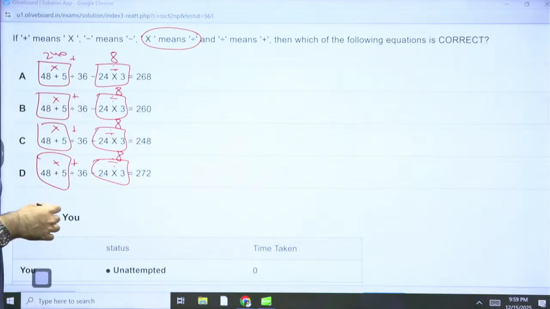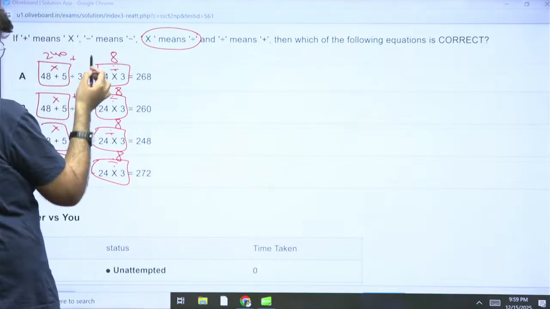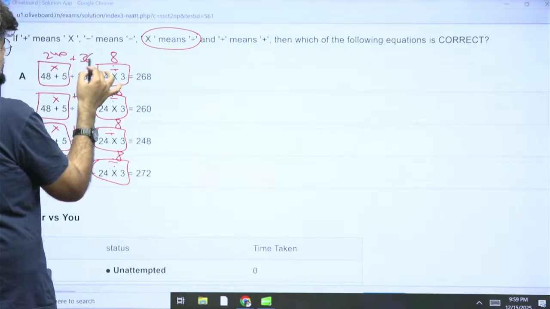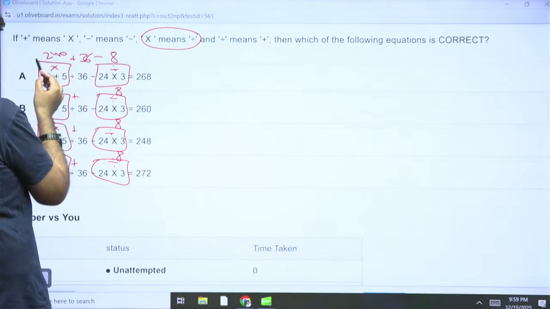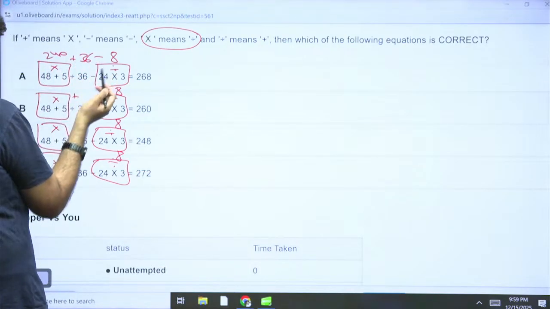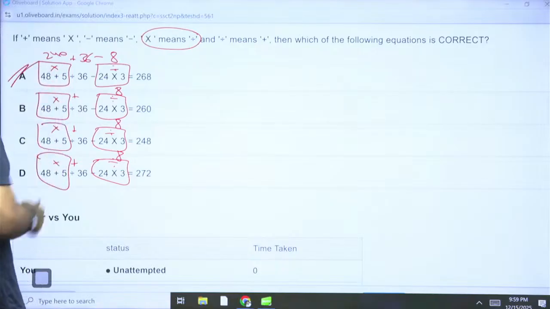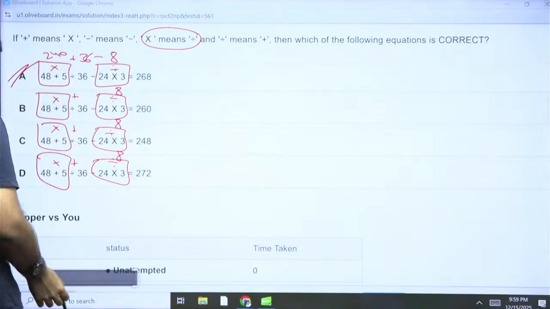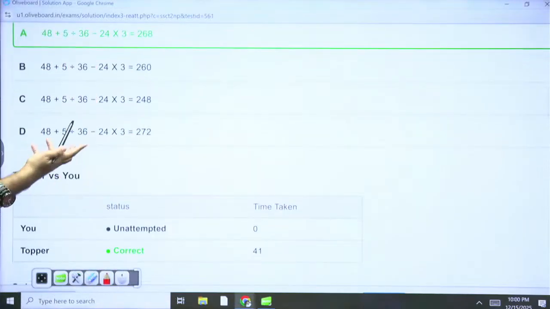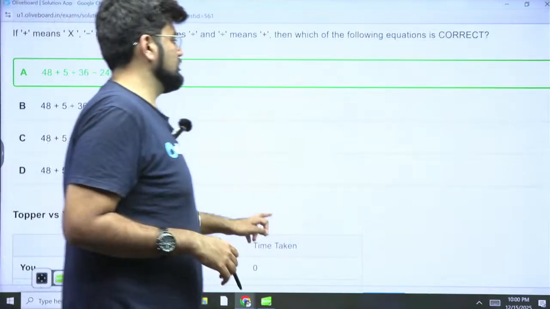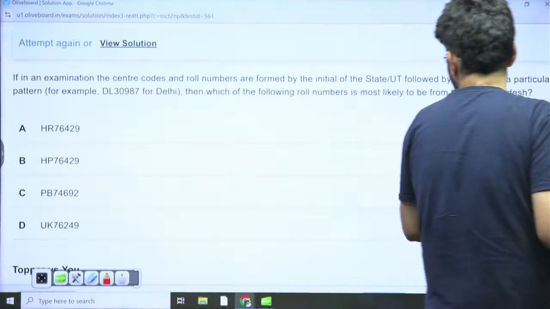Oh, so we just had to find the answer. 36, and minus means minus. This is what we had to do. 276 minus 8 is 268. Option A is the right answer. Very simple. 41 seconds. Good. Next.